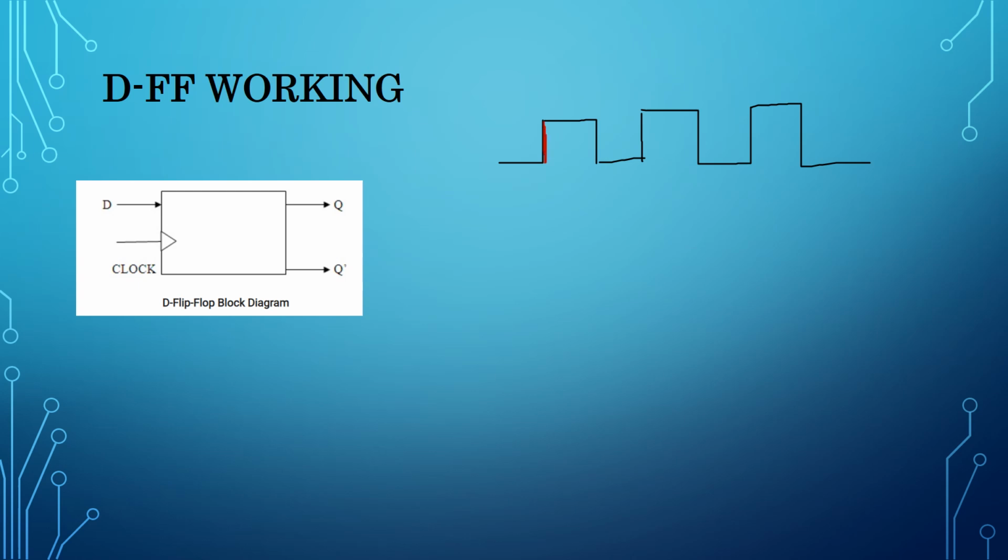What is meant by positive edge of the clock? Let us assume this is a signal, or let us assume this is a clock. This is the positive edge. That means a signal going from low to high is called the positive edge, and a signal coming from high to low is called the negative edge. The output of the flip-flop triggers or changes with respect to input only at this active edge, either positive or negative.